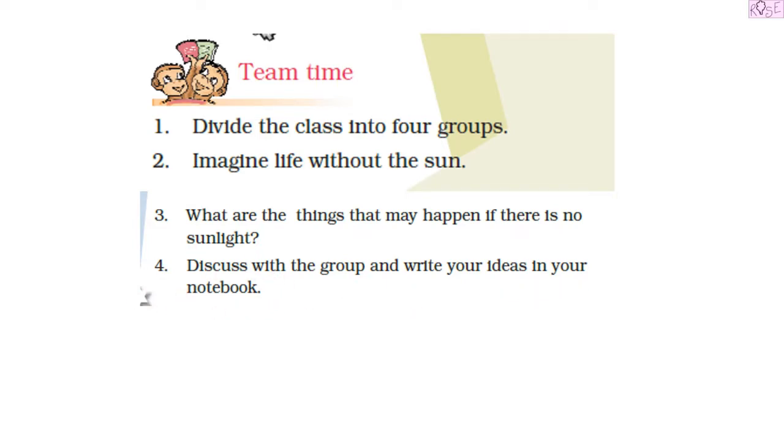So what do you have to do? You have to divide your whole class into 4 groups and you have to imagine what would happen if there is no sun, and if there is no sun we would not get any sunlight, right? So what would happen if the earth would not have any sunlight? You have to imagine a day like that. Okay, imagine a life like that. So you have to discuss among yourselves and you have to write your own ideas in your notebook.